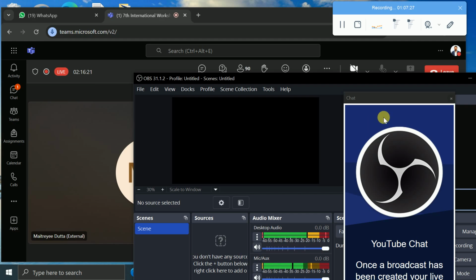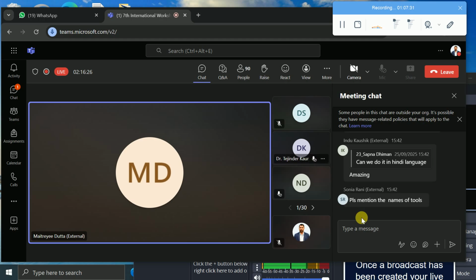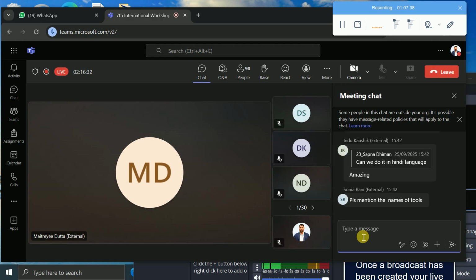Please mention the names of tools. Yes, Mr. Narayan Prasad, he has already mentioned the names of the tools. Yes, any doubt up to this?